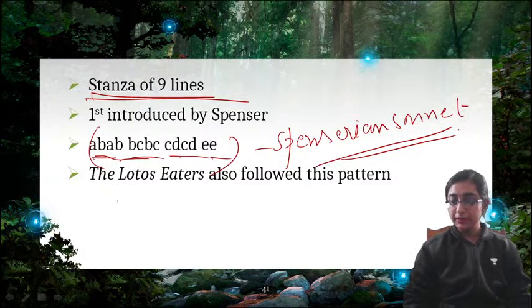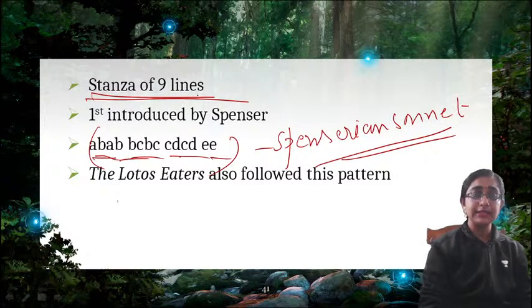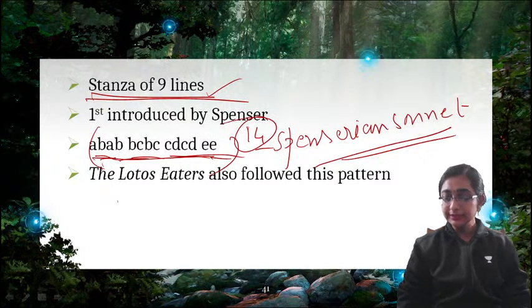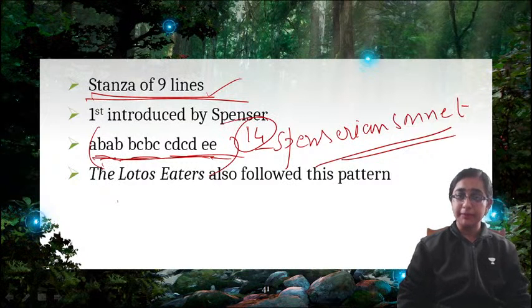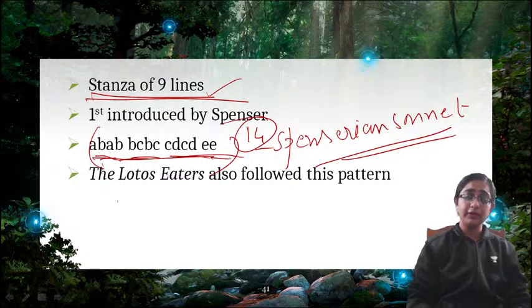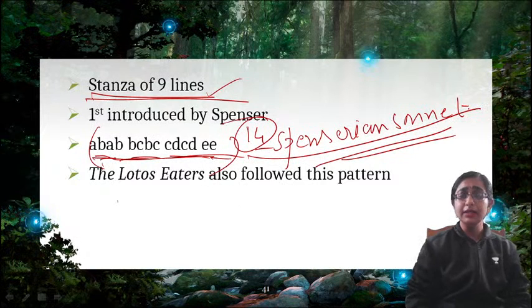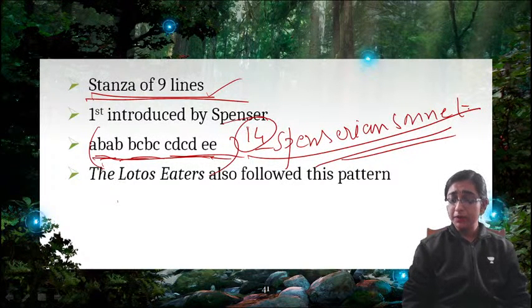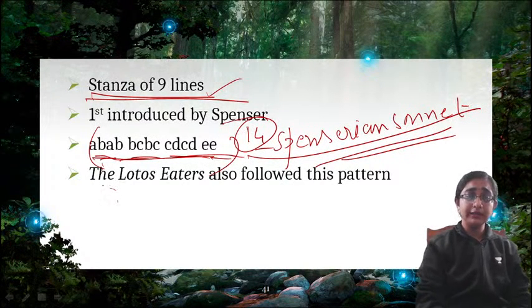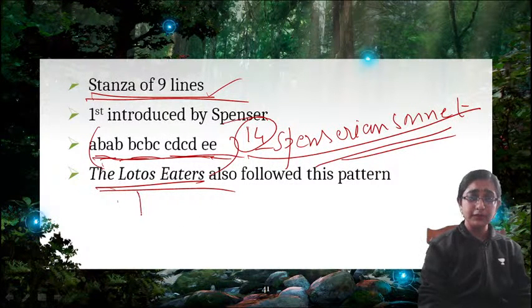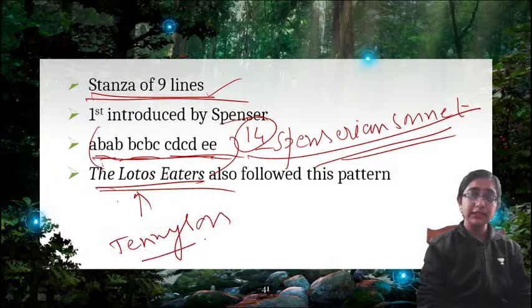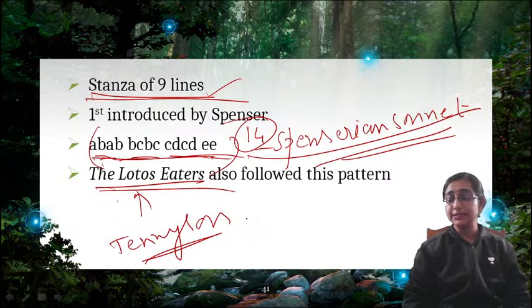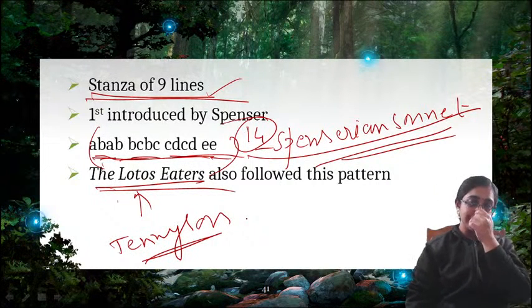Okay, so it is actually a stanza of 9 lines, but here you can see it is 14 lines. Actually the sonnet is in 14 lines, but the rhyme scheme is almost the same for 9 lines and 14 lines. So this 14-line stanza form is basically used in the Spenserian sonnet. Now, The Lotus Eaters by Tennyson is written in Spenserian stanza. Right? So, this is known as Spenserian stanza.